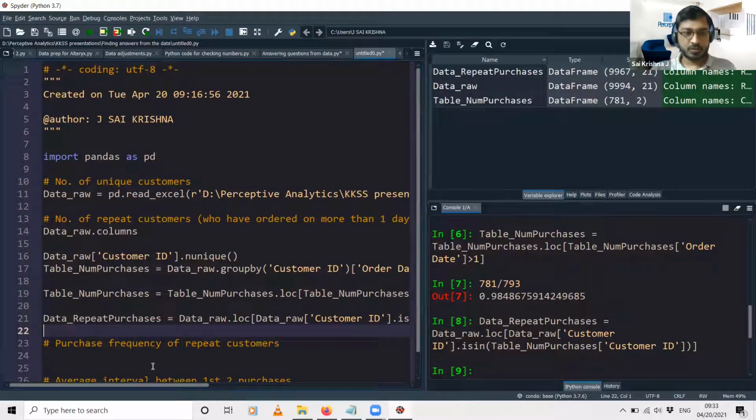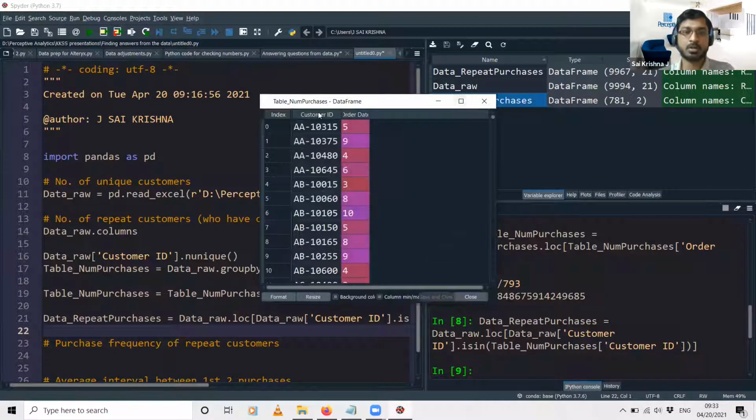So the next question. We have answered two questions now. First, we have got the number of unique customers, and then we have got the number of repeat customers. Unique customers, we got it as 793, out of which 781 we said were the repeat customers. Now what we need to do is find the purchase frequency of the repeat customers, right? So for that, let's go back to this particular table for a moment. Against each customer, we have the number of purchases that they have made. Okay, 5 purchases, 9 purchases, 4 purchases, and so on.